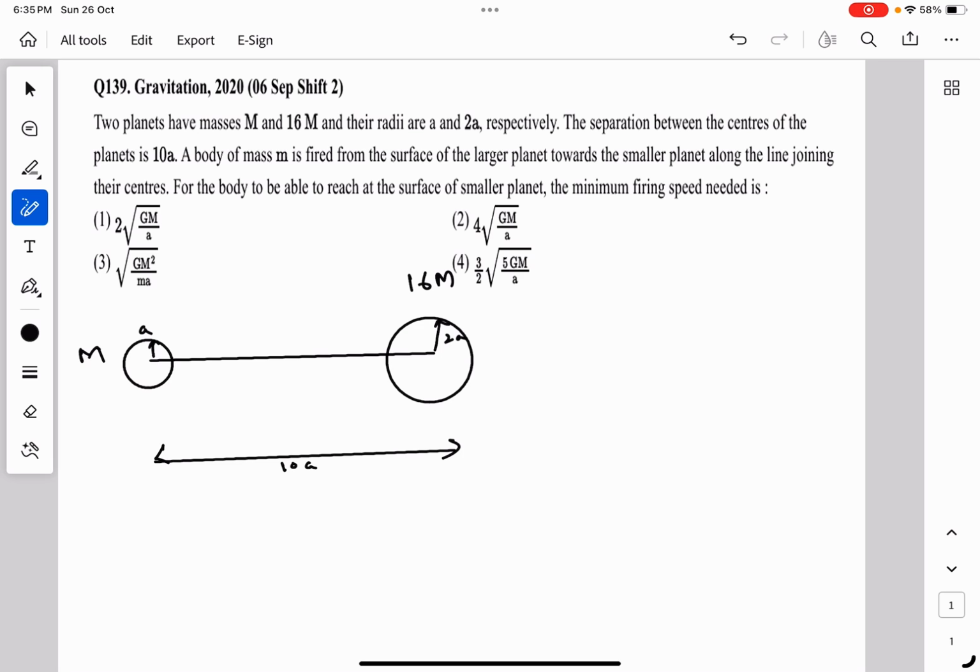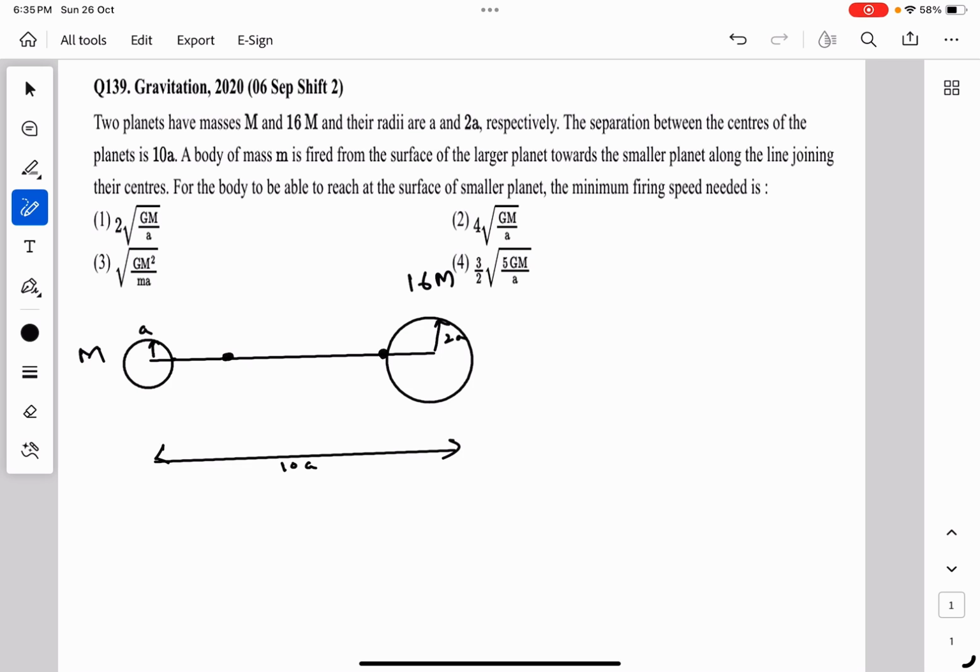Now the question says a body of mass small m is to be fired from the surface of the larger planet so that it reaches the surface of the smaller planet. Between the two planets there is a point where the gravitational pull of both planets is equal and opposite.